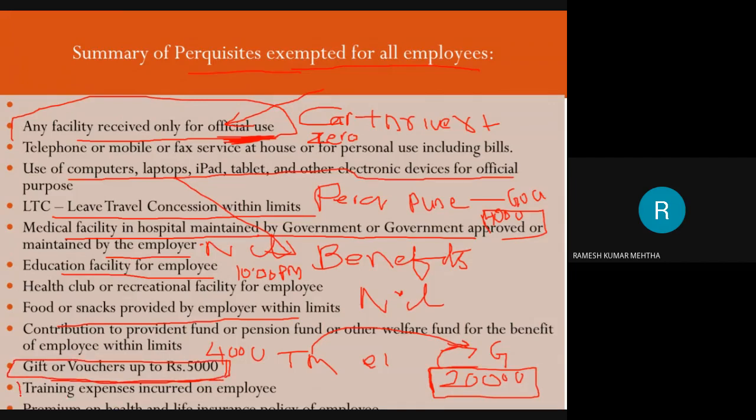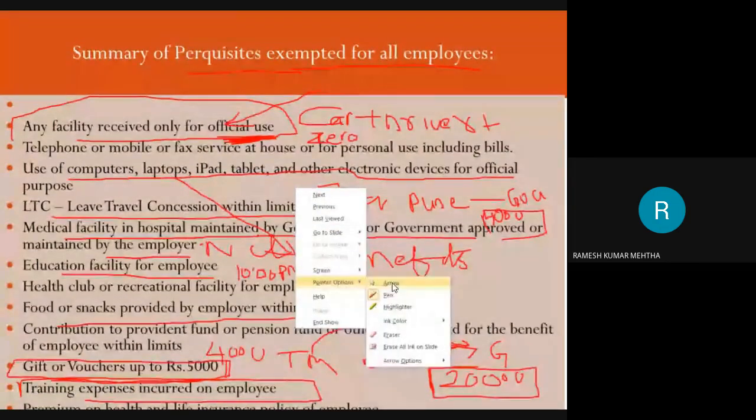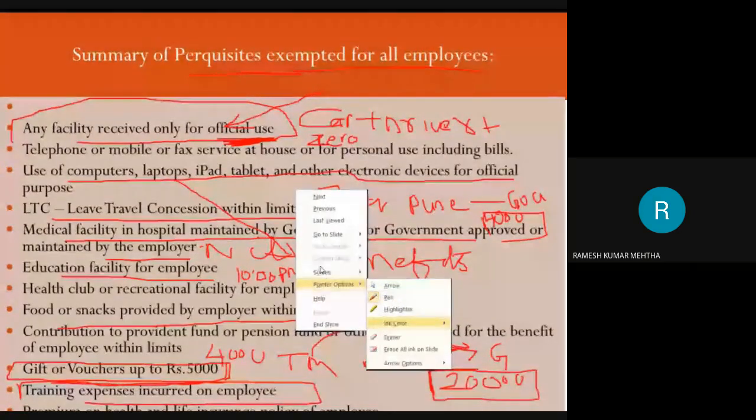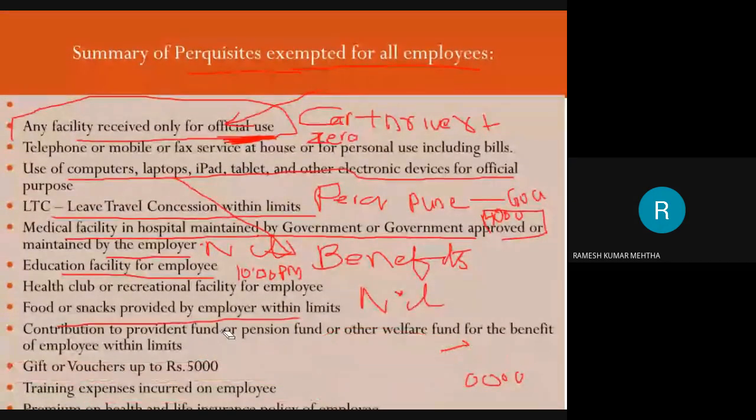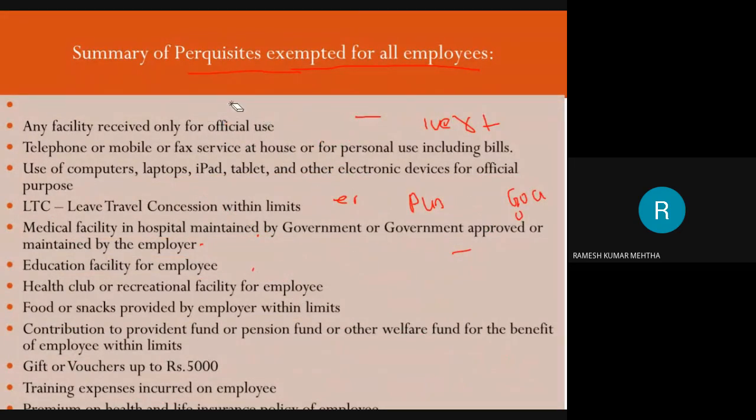In the same way, training expenses incurred by the employee. I will give you an example of training provided by the employer to the employee, and all the expenditures are taken care of by the employer. Now, I will give a small example. With this, you will understand. What do you mean by training provided by the employer to the employee, outside, in-house, and so on and so forth, or something of that kind.